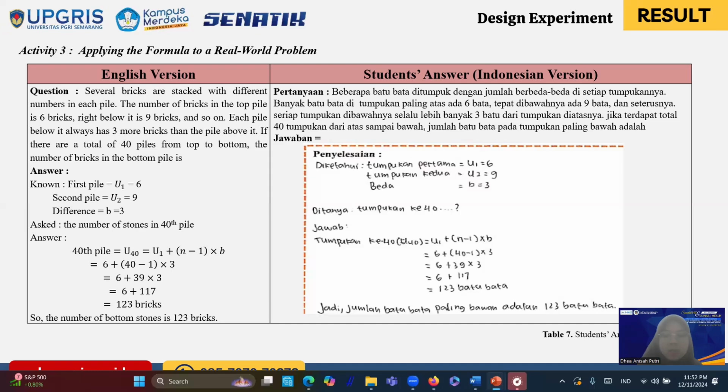We can see here, students can also apply the formula that has been obtained and solve the given problem. Now, by solving this problem, we can show that students understand the concept of the nth-term formula in arithmetic sequence and are able to solve real-world problems.